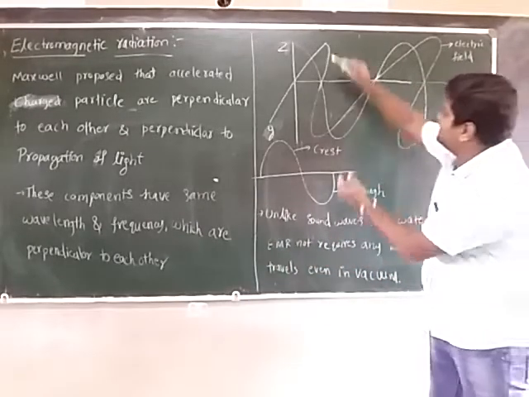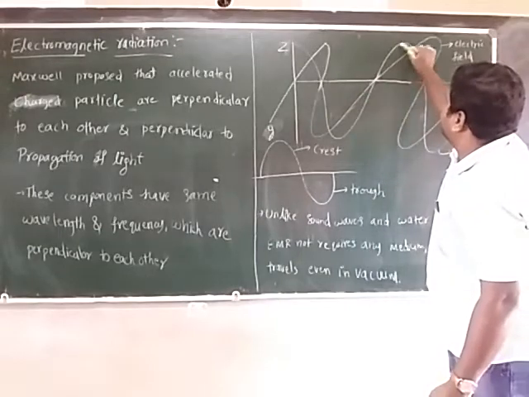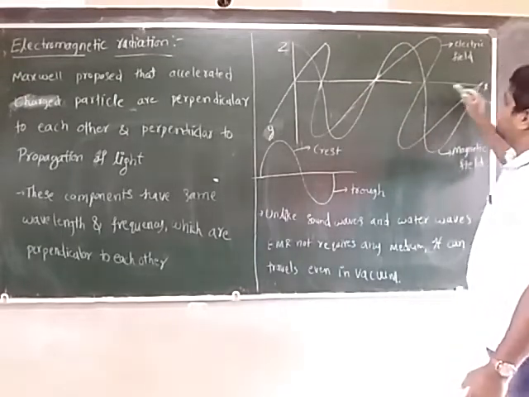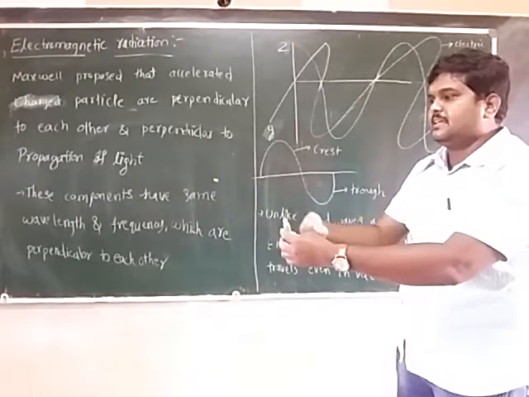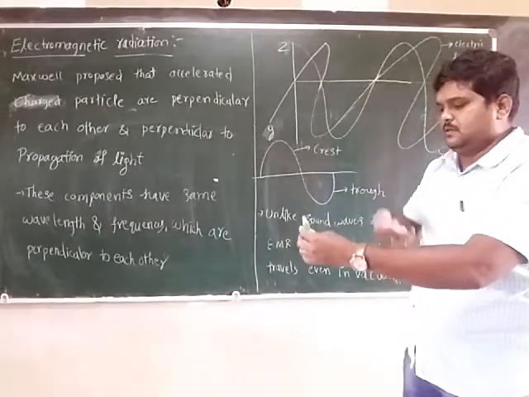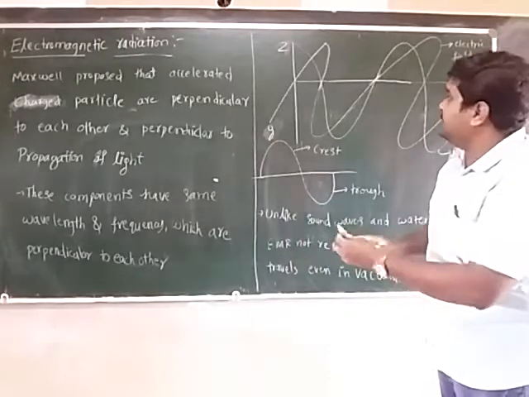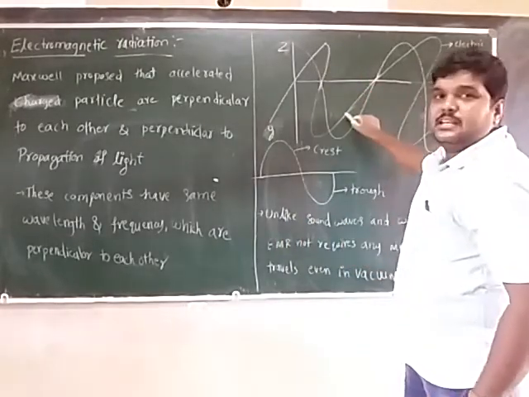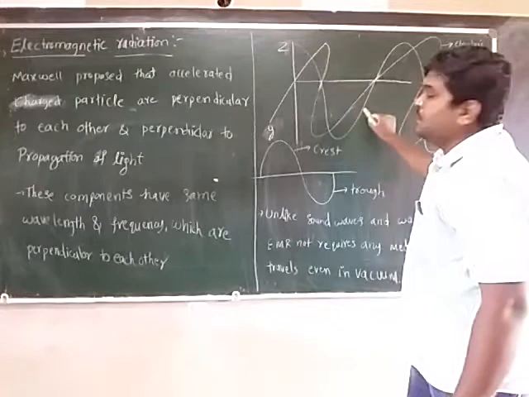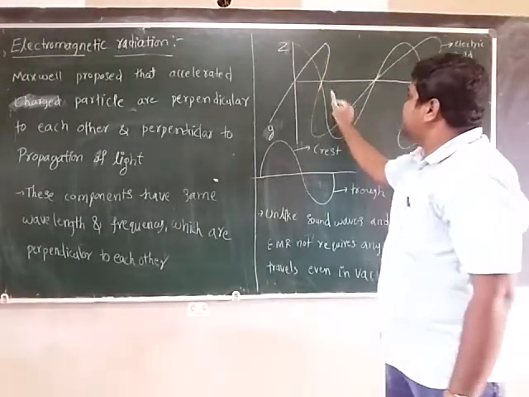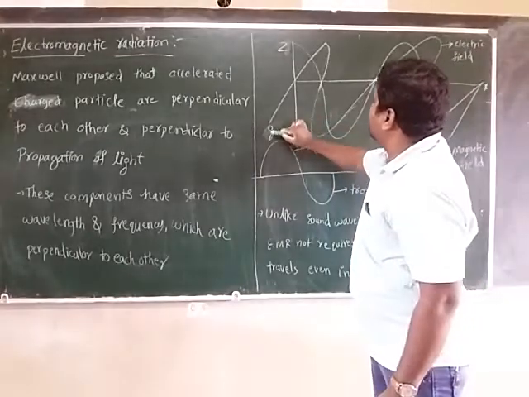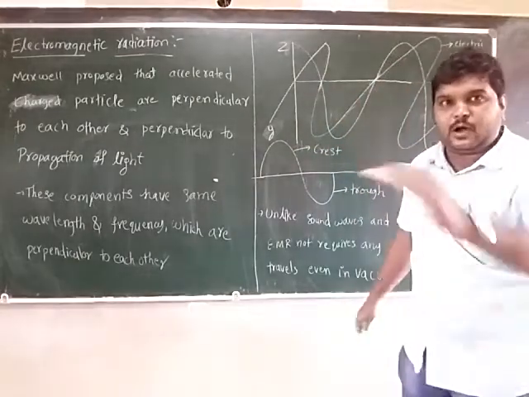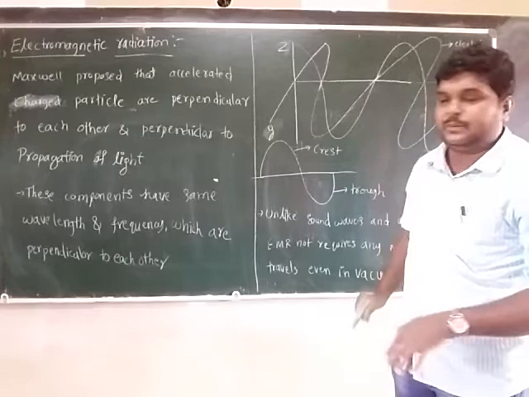Next, along the z-axis, the snake is moving like this. One is horizontal, another one is vertical. Along the z-axis you can see the vertical snake, along the y-axis the horizontal snake. Just assume this for your understanding.